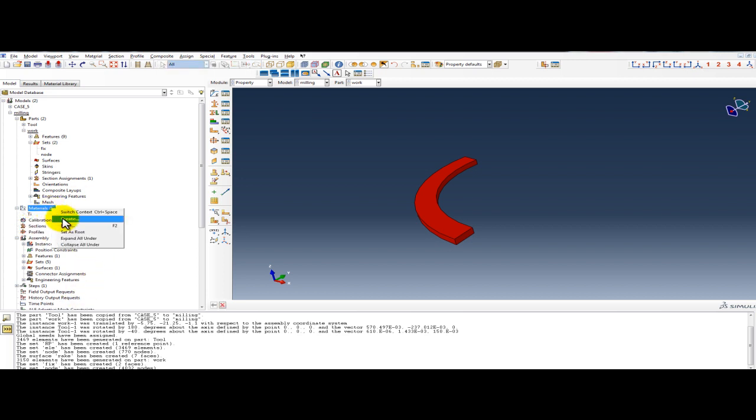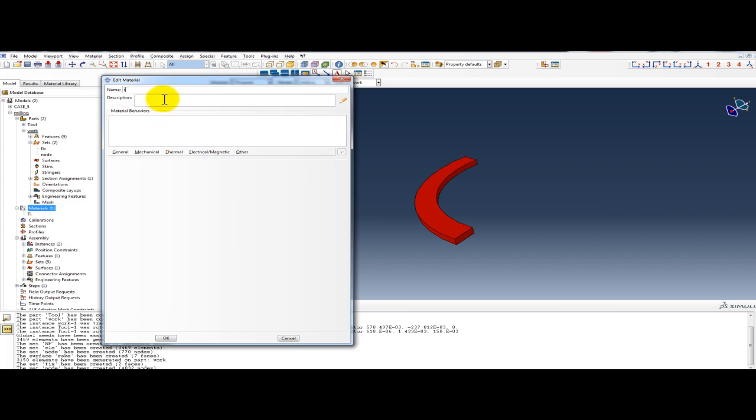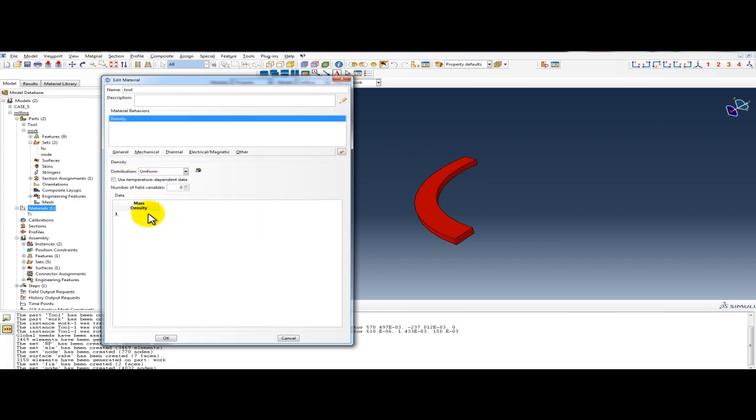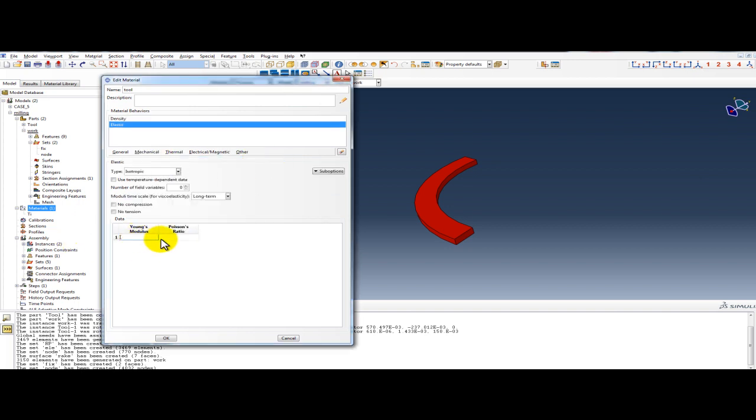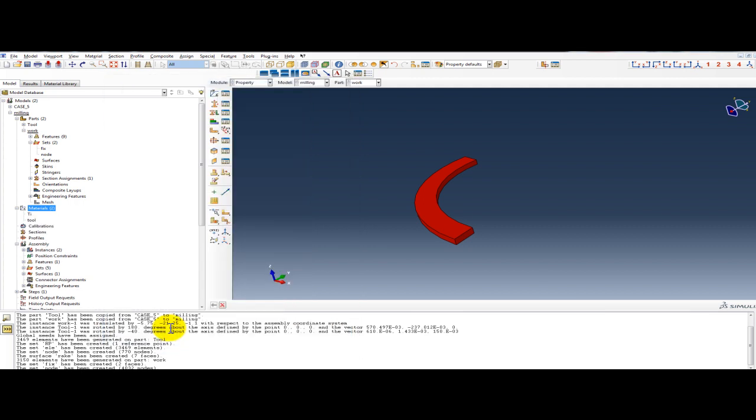The other material is tool. Create tool, density, -9, elasticity 714,002. Okay.